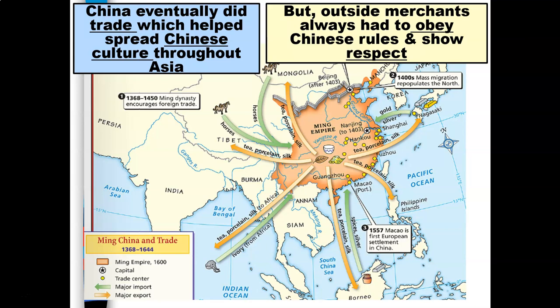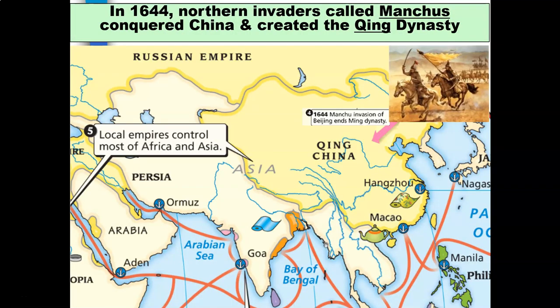You can see once again the map here. This is basically Ming China and trade from the years 1368 all the way to 1644. And you see all of that movement of goods from China spreading to the rest of the world. In 1644, northern invaders called Manchus conquered China and created the Qing Dynasty.